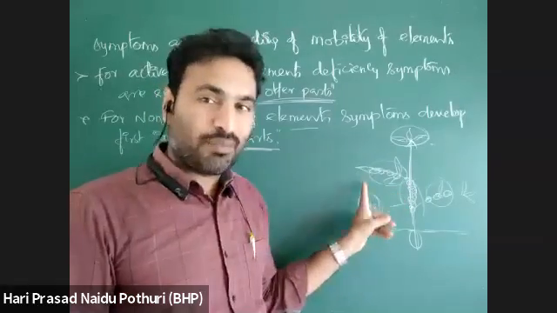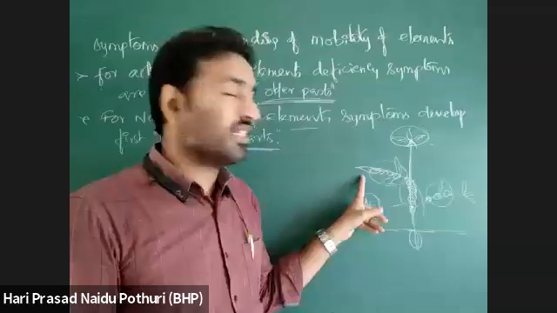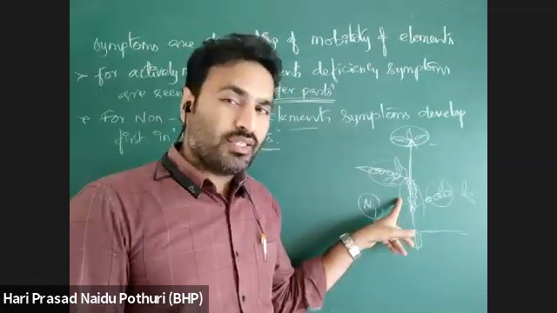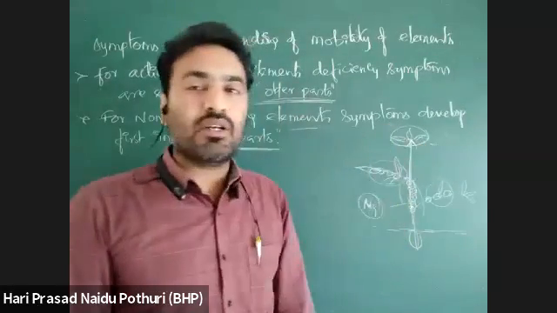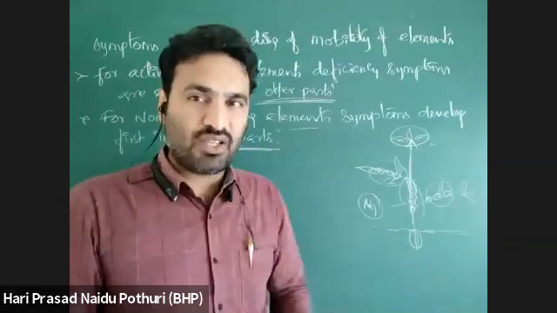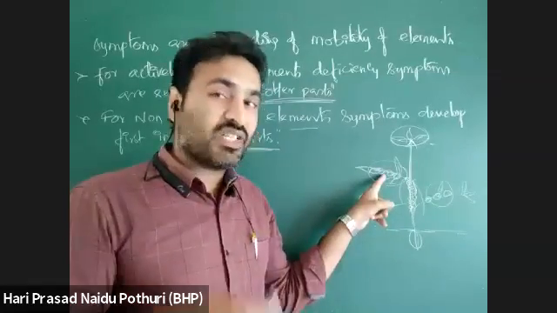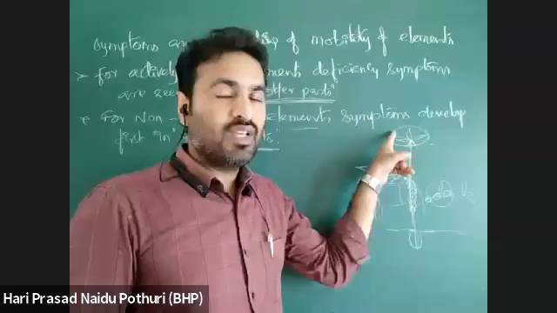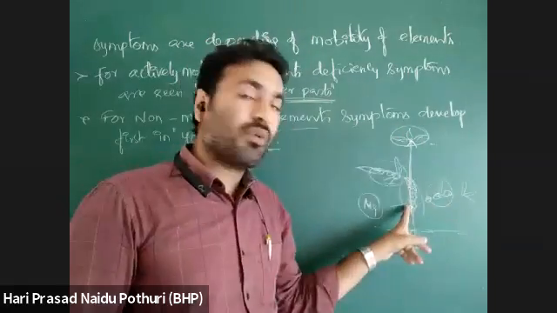Deficiency was developed for magnesium. When deficiency develops for magnesium, the element which is already stored in old parts will be moved to young parts, because in young parts cell division, growth and development are taking place fast. For that, there is a need of that element. So young parts will take that mobilizable element from the old part.